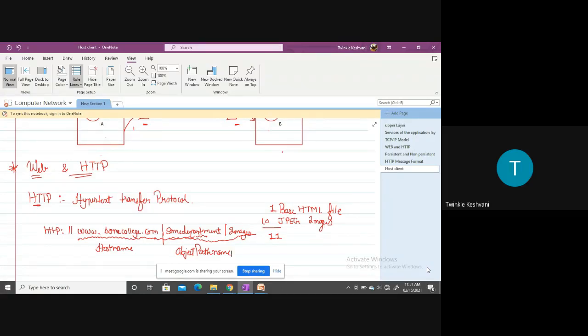If the client has requested files from the server, the server will send back a response, and after that the server will not store anything about what this client requested. The server will not maintain any state about the client, right? So HTTP is a stateless protocol.